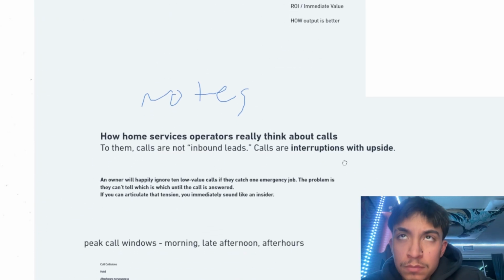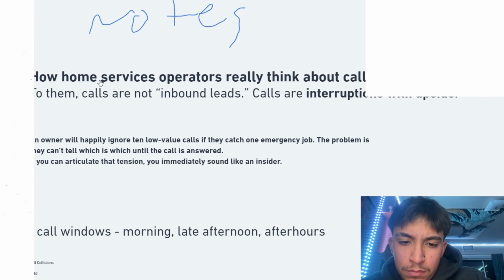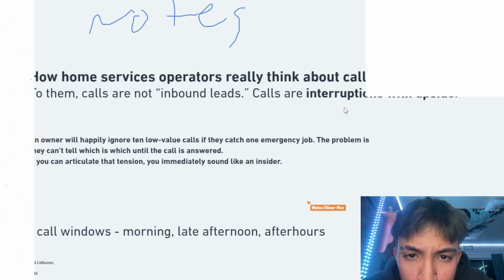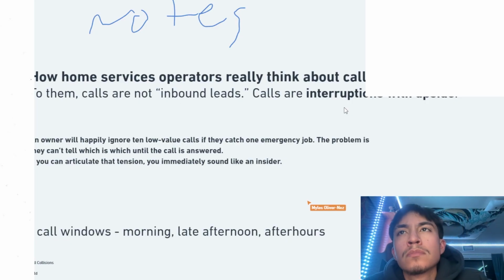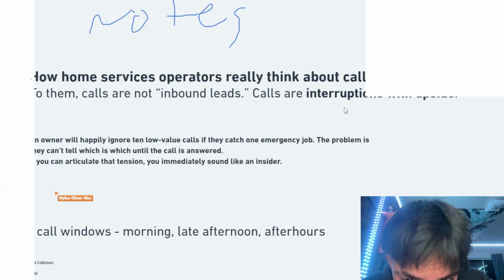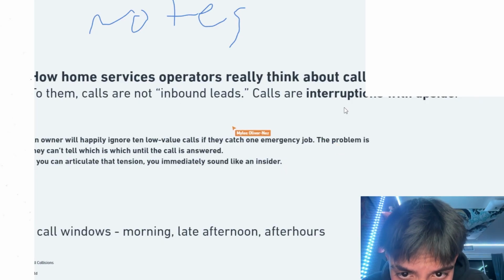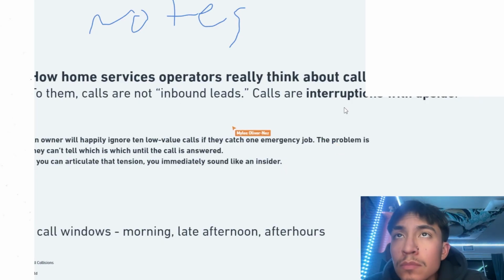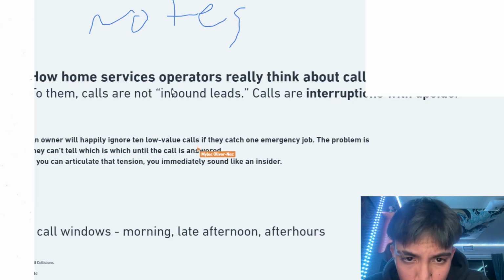And now we took some notes specific to that industry, saying, okay, here's how home services really operate. They don't look at each call as a lead, they look at it as a disruption. This is a mindset shift. You want to make sure that when you're talking to somebody and you understand this about their industry, you are showing them that you understand. Hey, you're not worried about picking up more calls. That's not what you care about, mister. And I know that because I know that your schedule is already usually set, meaning the calls that come in are disrupting what's already in place. Because we understand this, here's how we approach solving these issues for you. So this is the first distinguishing.